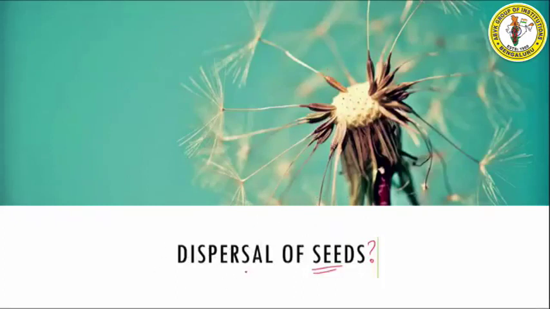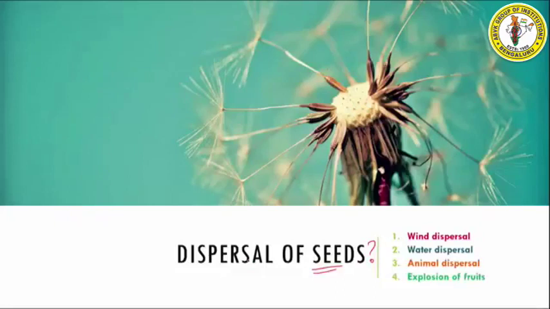Now there are various ways in which seeds get dispersed. So that is what we will study in this part of the chapter. First is by wind, dispersal by wind. Second is water dispersal. Then is animal dispersal. Then we will talk about explosion of fruits. So even explosion of fruits leads to dispersion of seeds. In these, wind, water, and animals are considered as the agents of dispersal. Now let us study each of these one by one with examples. First, we will look at wind dispersal.